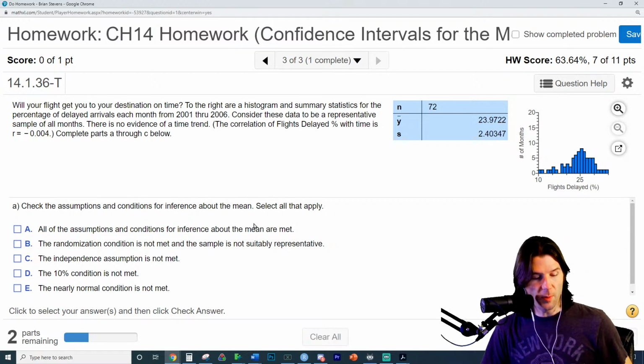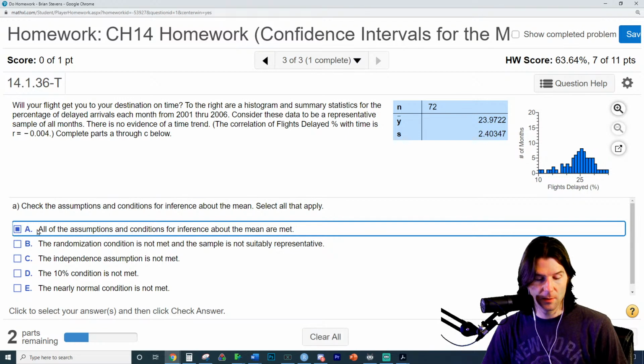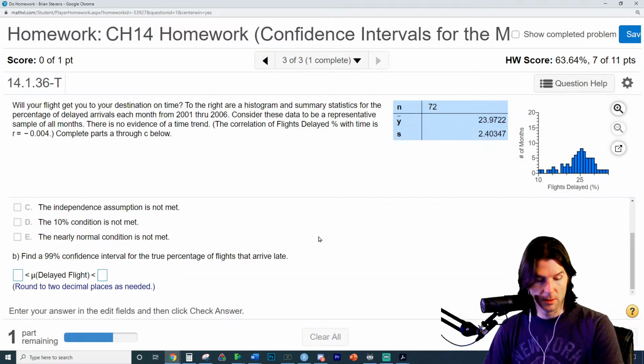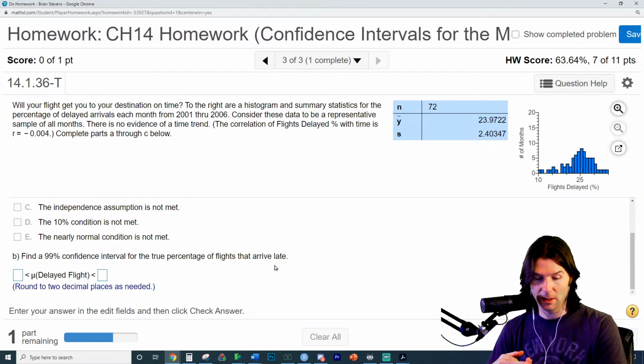Okay. So part B might be the interval itself. Let's see, all the assumptions and conditions are met. Random, 10%, nearly normal. Good to go. And so where people usually get stuck is they usually get stuck on finding the t-statistic. I find that that's usually the biggest problem.